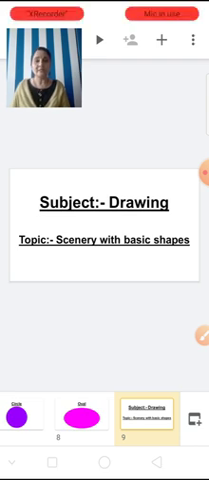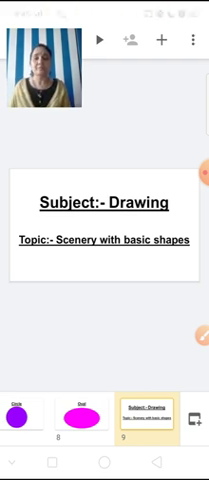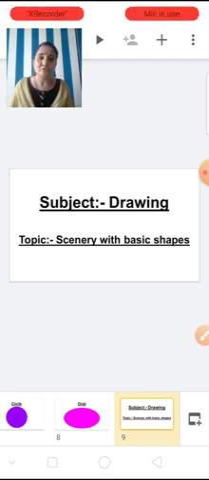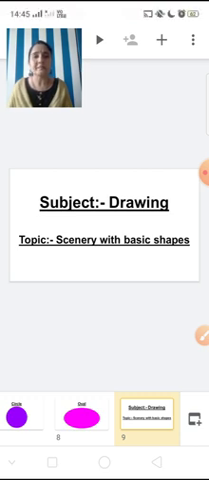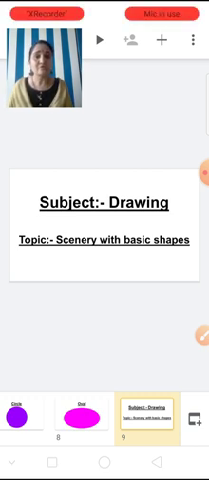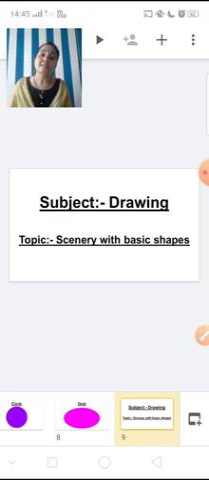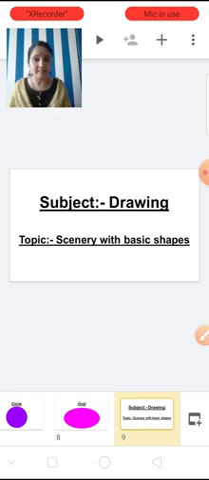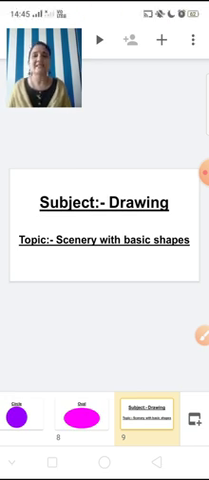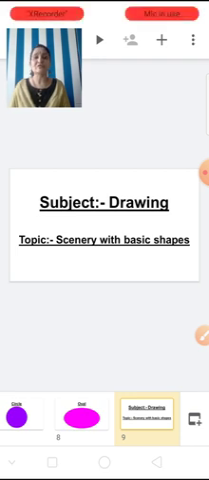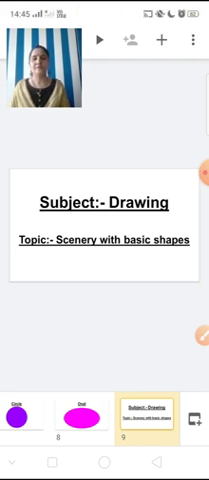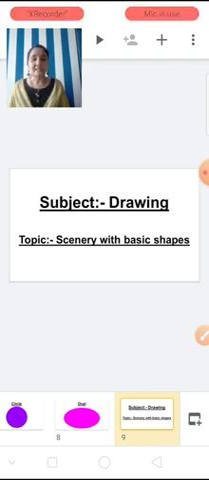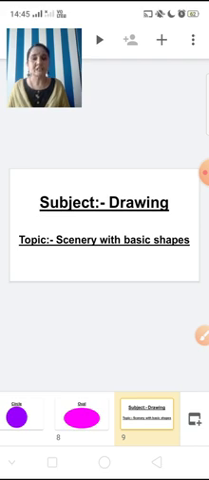To draw scenery, we need drawing paper. Now, if you don't have drawing paper, you can use any blank white paper or you can use your last year's drawing book also. Then one sharpened pencil, eraser and some crayons to color the drawing. Now let me show you how to draw scenery with basic shapes.